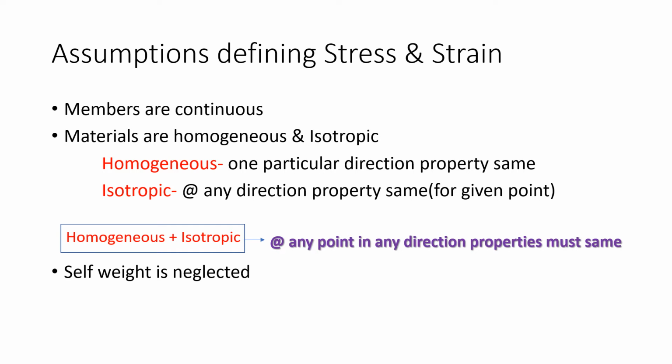So along each and every direction, we get the same property, such as density, weight of the atom, or size and shape of the atom. So what is homogeneous plus isotropic? As we discussed, at any point in any direction, the properties must be the same.